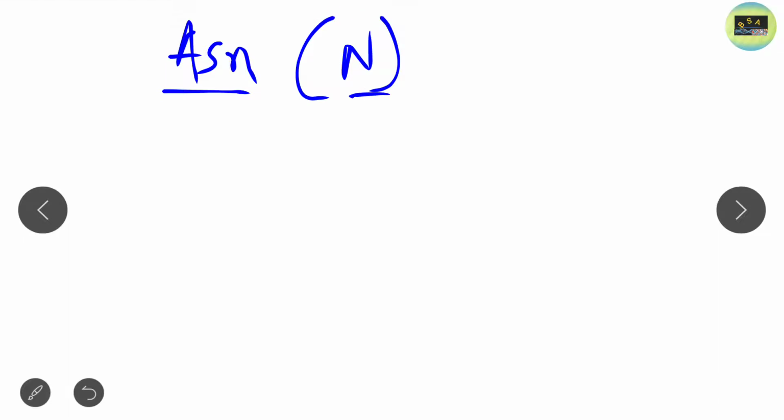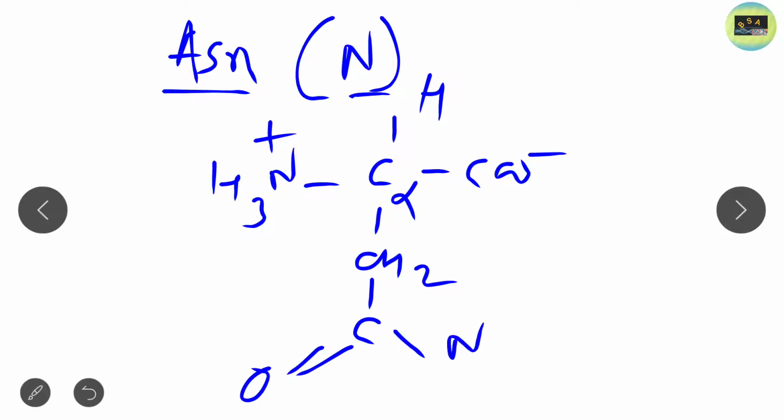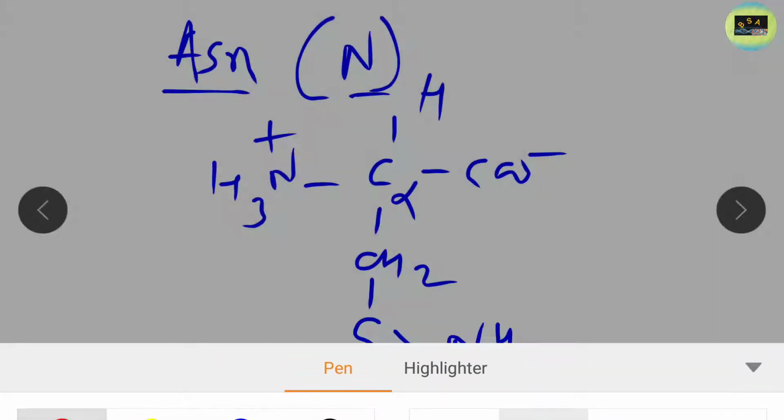The structure is not so difficult, it is the simplest structure. Just look at this structure. That is the C alpha, COO minus, NH3 plus and hydrogen, and here CH2, then C double bond O, the keto group, and NH2. Why is it known as asparagine?